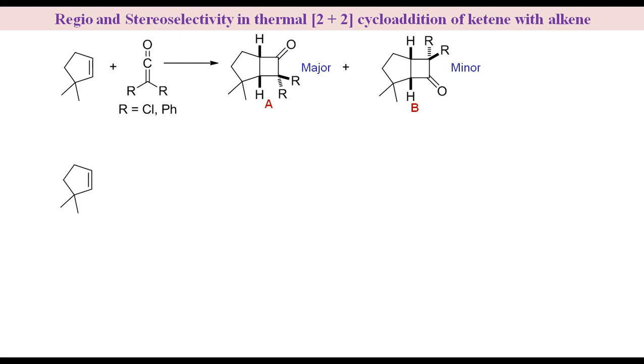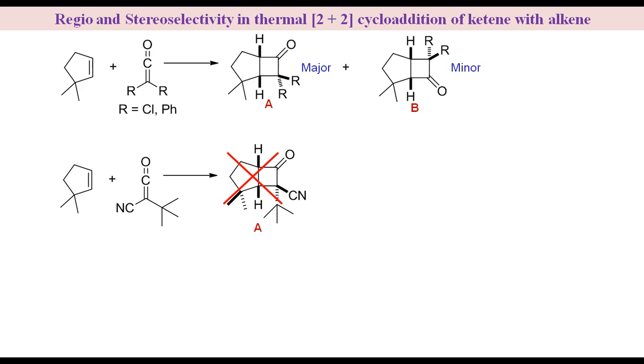Reaction of 3,3-dimethyl-cyclopentene with cyano-t-butyl-ketene does not give any of the regioisomer A because of its instability due to strong repulsive interaction between the bulky t-butyl group and endo methyl group. So, in this reaction, regioisomer B is exclusively formed.